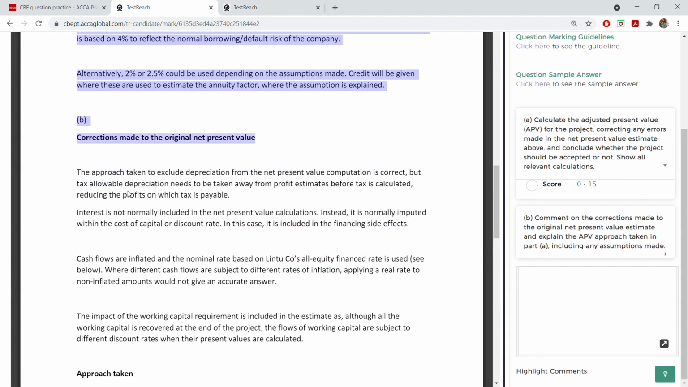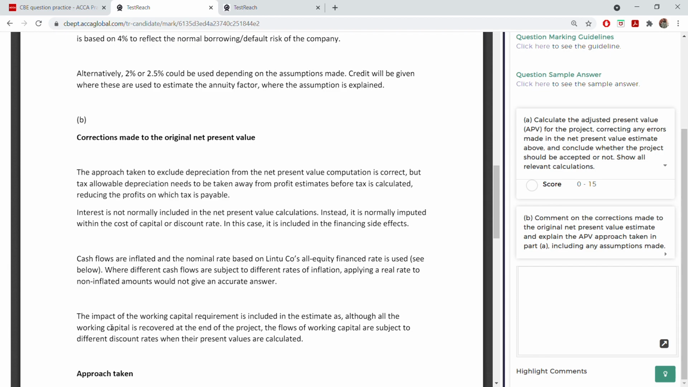It is their first point. For you, it could be a third point. So what did they do? They didn't include depreciation also, working capital also. So the working capital part you can talk about in another point, but let's talk about depreciation. It is correct. Yes, not everything is wrong. It's correct that they excluded depreciation because it's a non-cash item. But tax allowable depreciation has to be taken from the profit estimate. You have to deduct this from the profit. That's what we did in our working number 2. Okay, which reduces the profit on which tax is payable.